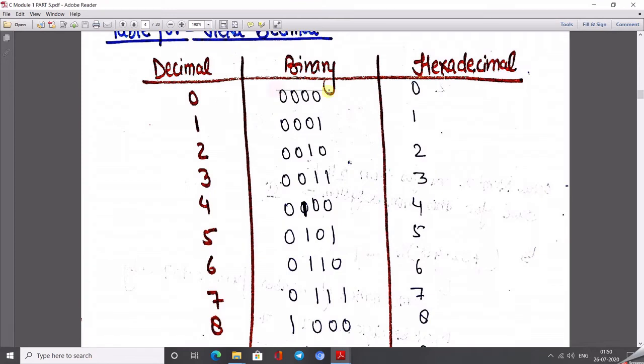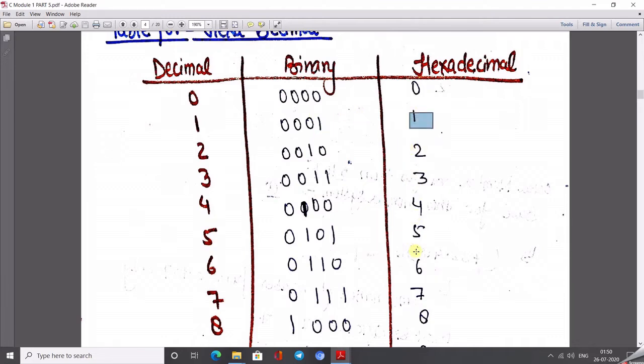So what exactly happens here? 2 to the power 0 is 1, 2 to the power 1 is 2, and so on, giving 1, 2, 4, 8. So in total we have 8, 4, 2, 1. For each number we put 1 in the positions whose combination gives that value.